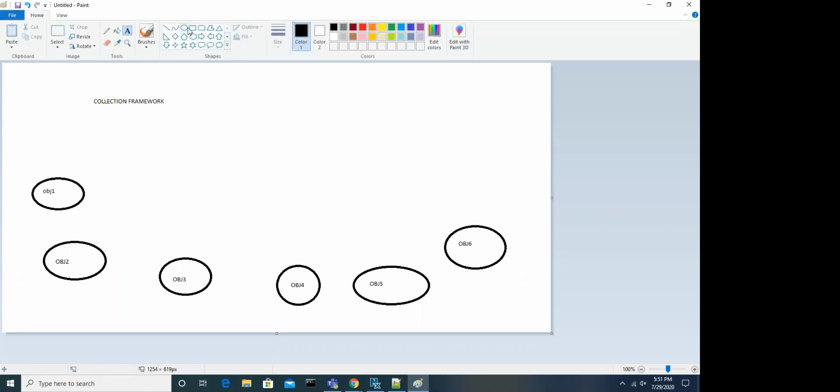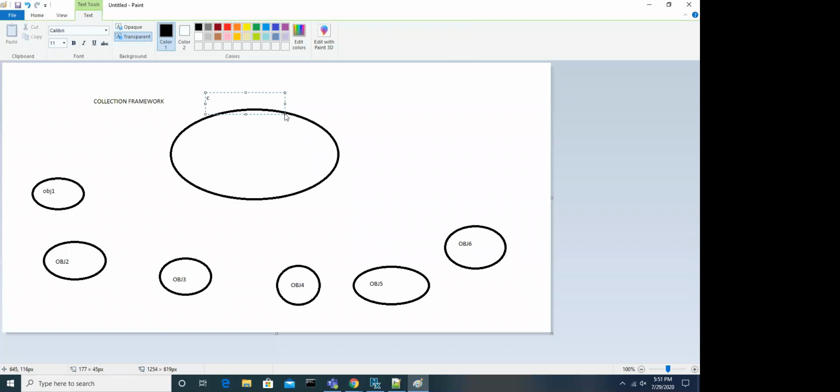So what is a collection now? These are the individual objects which we already have. I want to work on these objects, I want to process these objects, I want to add them into some bucket. That is nothing but, let's assume, the collection object, where you can store them.